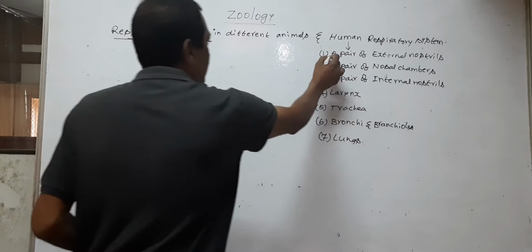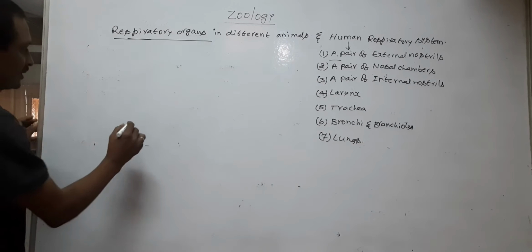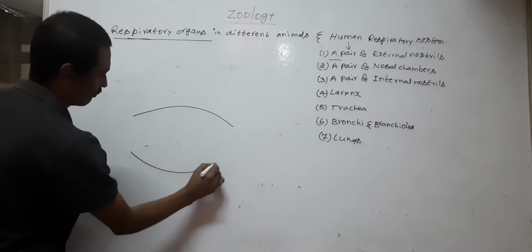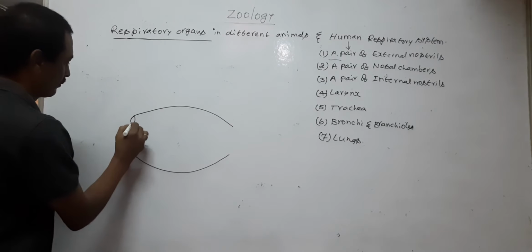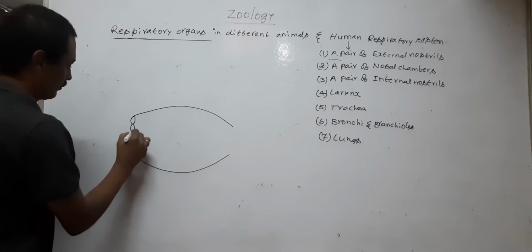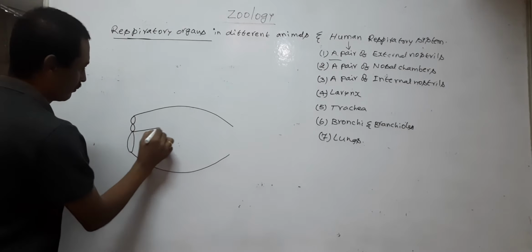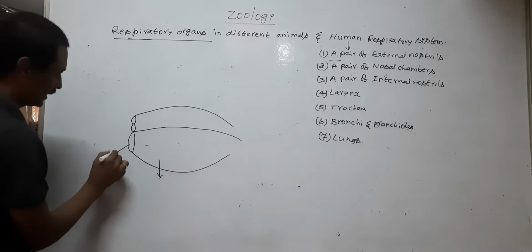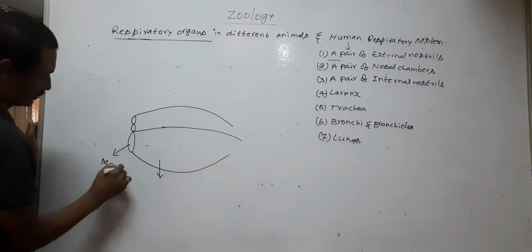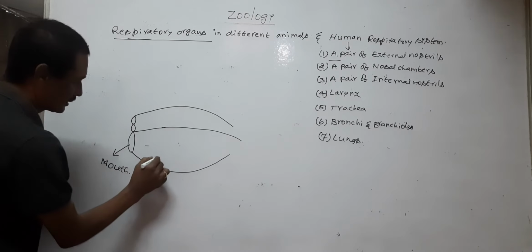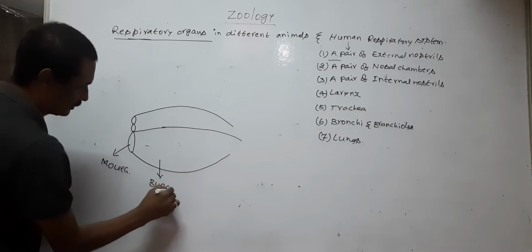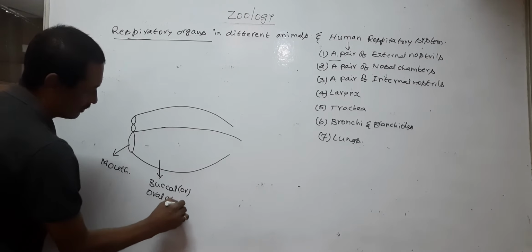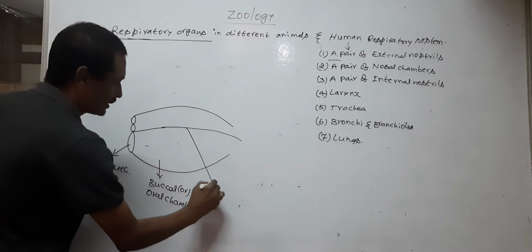First we discuss a pair of external nostrils. This is the mouth. This is the buccal or oral chamber. This is the palate.